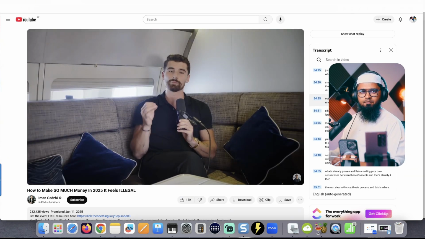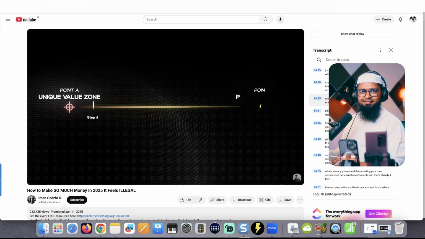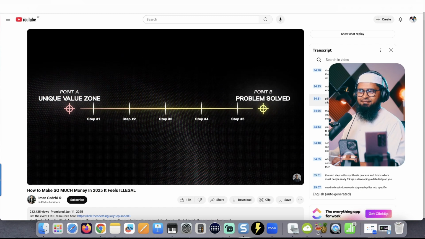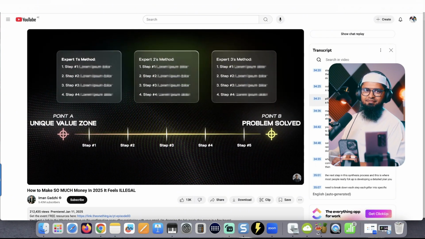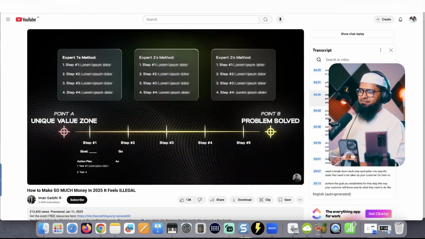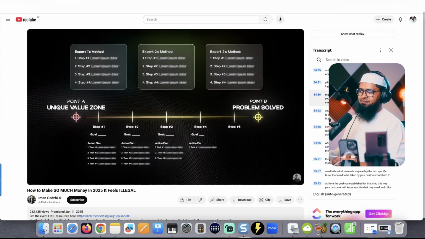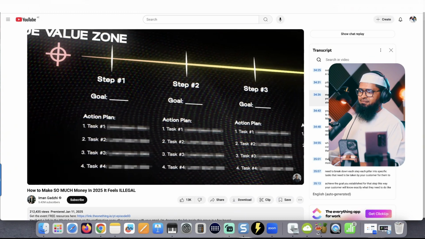Now, what we're going to do is map out exactly what steps they need to take to get from point A to point B. And we do that by taking those 3 to 6 pillars from the top experts' methods and putting them in a logical sequential order. And once we have all the pillars mapped out, we establish a clear goal for each step of your transformation map. And this becomes the backbone structure of your method.